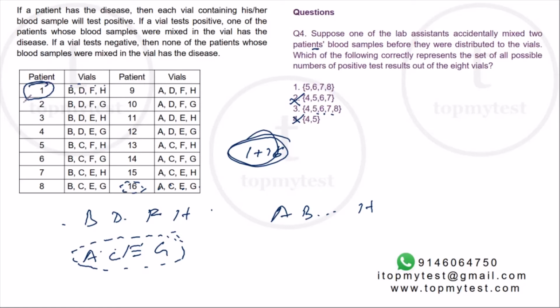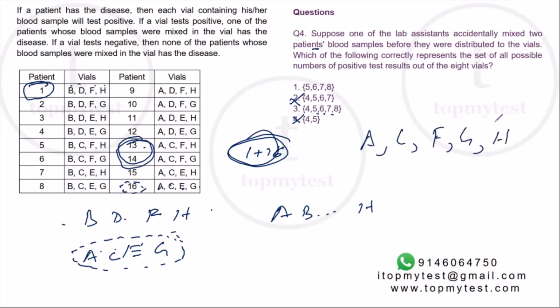Yes, I can. Suppose I don't mix patient 1's blood with anyone else. I'm mixing two non-infected people's bloods. So 13 and 14 are not infected, right? And you distribute them, right? The thing is, 13 and 14 will now be present in A, C, F, G, H.